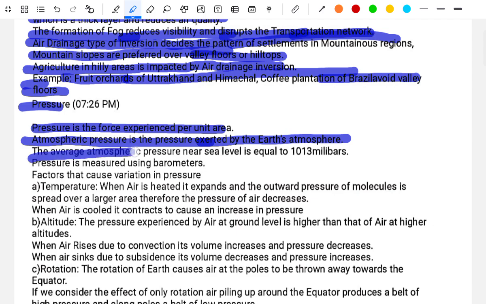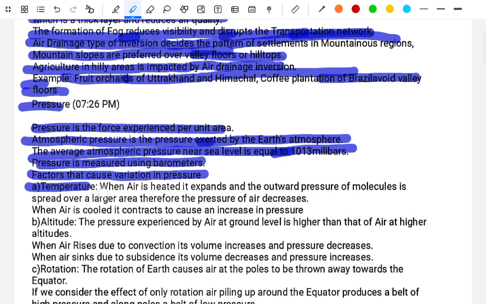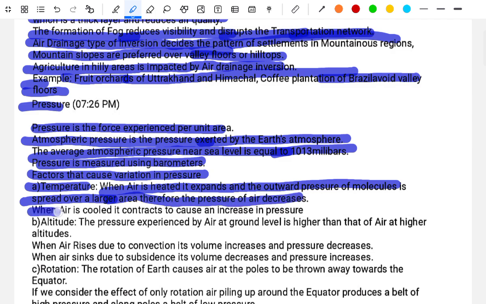The average atmospheric pressure near sea level is equal to 1013 millibars. Pressure is measured using a pressure-measuring instrument, the barometer. The factors that cause variation in pressure: A, temperature. When air is heated up, the outward pressure of the molecules is spread over a larger area, and the surface pressure of the air decreases. When air is cooled, it contracts, causing an increase in pressure.